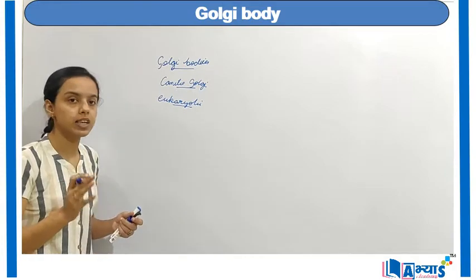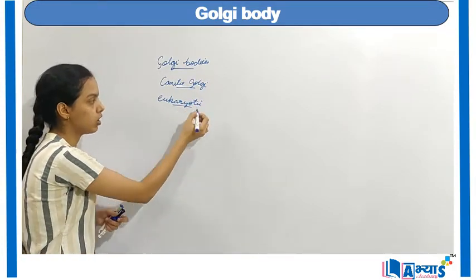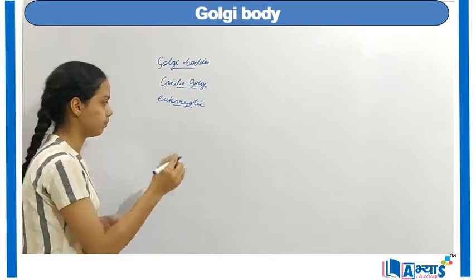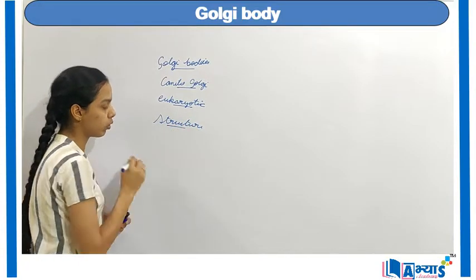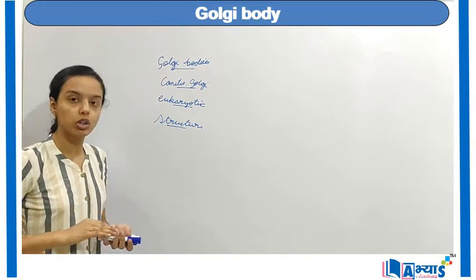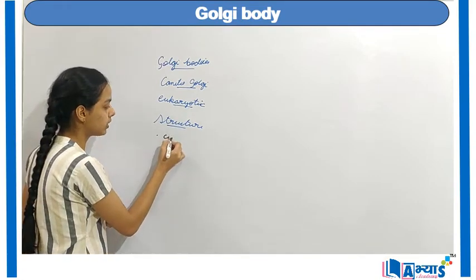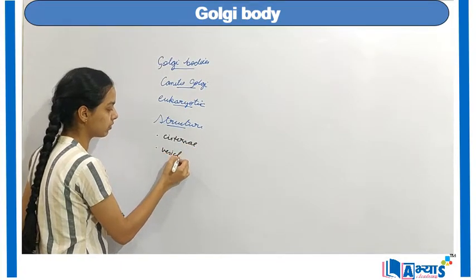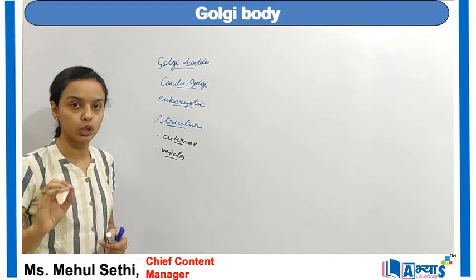Now, when we have discussed where the Golgi bodies are present, we can discuss the structure of Golgi bodies. So let us discuss the structure of Golgi bodies. Basically, the structure of Golgi bodies consists of two components, and these two components are cisternae and vesicles. So cisternae and vesicles are the two components that together make the Golgi bodies.